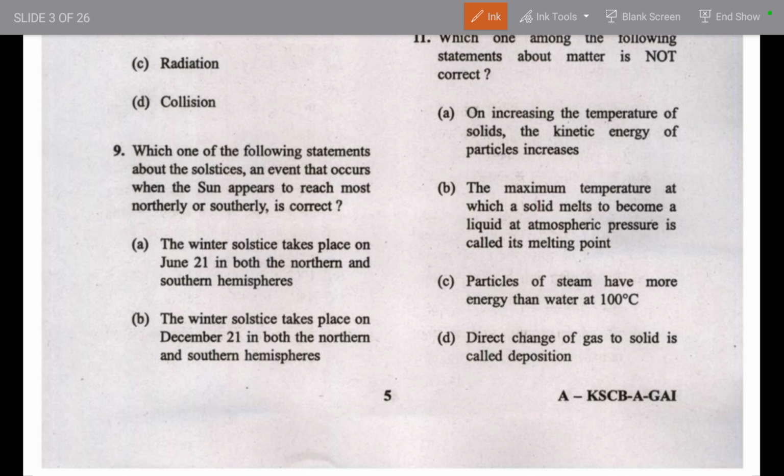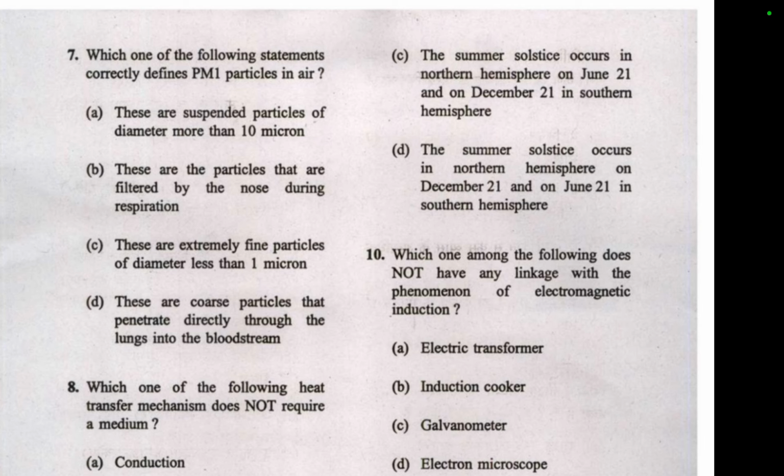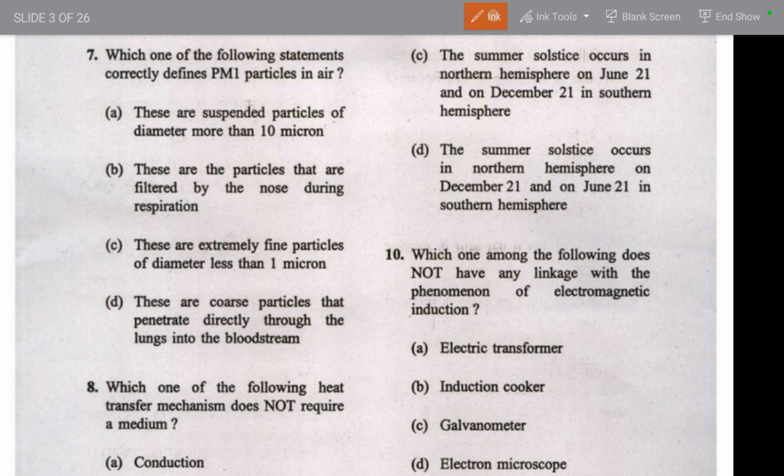So the option says winter solstice takes place on 21st June in both the northern and southern hemisphere. In the northern hemisphere, May-June is summer, while in the southern hemisphere at this time there will be winter. So option A is incorrect, because winter solstice does not happen together in both hemispheres; at this time it is summer in the northern hemisphere. The second option is winter solstice takes place on 21st December in both hemispheres. It will not happen together in both hemispheres, as I told you, there is a difference. And the third is that summer solstice occurs in the northern hemisphere on June 21st and on December 21st in the southern hemisphere. So you can think about this.